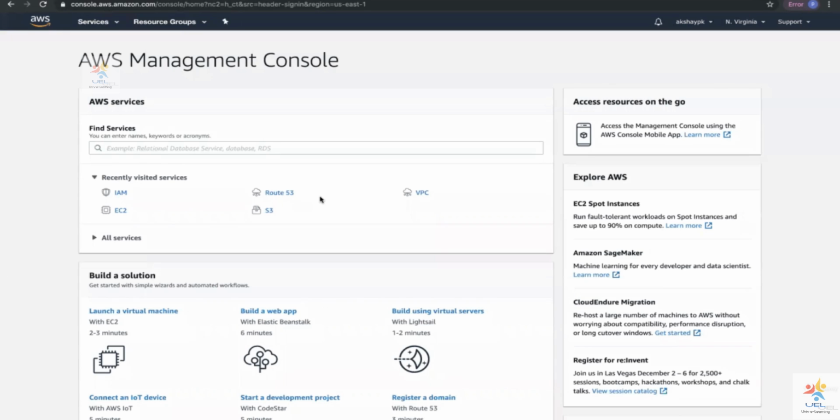I'm the person who bought this account. I'm the person who created this account. So I'll have administrator access to this account. That's how we have to remember that. So now I'm going to go ahead and look at IAM.